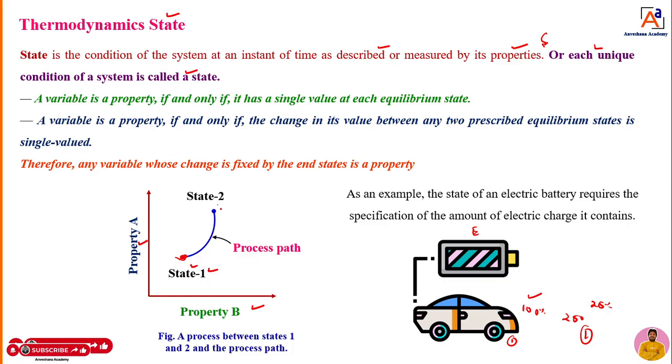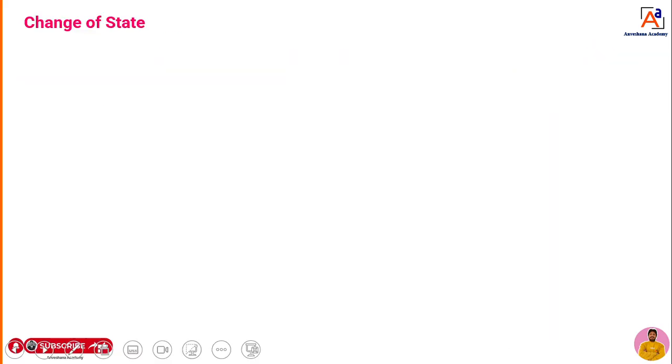When he reaches point 2, the condition of the system is changed. Pressure, temperature or volume or other properties are going to change. If they changed, then we can say the unique condition of the system at point 2 is changed. That is nothing but state. The unique condition of the system is different. What is state? State is nothing but the unique condition of a system at a particular or any instant of time; we can call it a state.